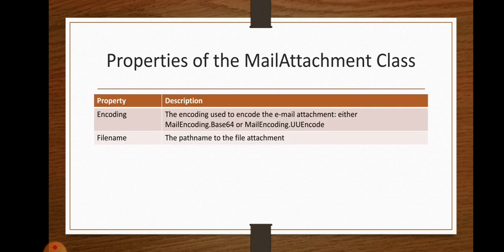Next, properties of the MailAttachment class. First property is Encoding. Encoding means specifying the encoding type. It may be either Base64 encoder or UU encoder. Next, Filename, that is the path name of the file attachment.